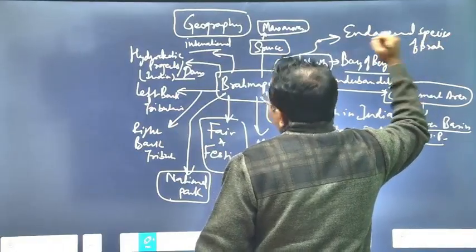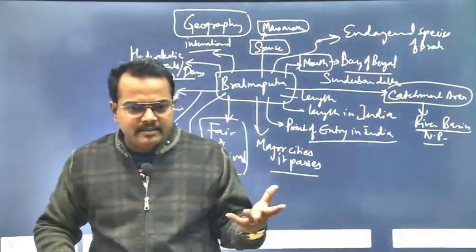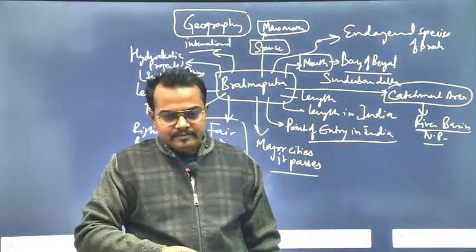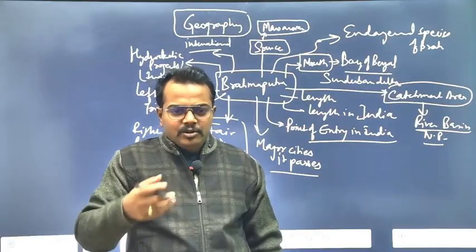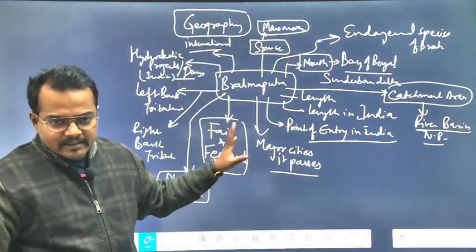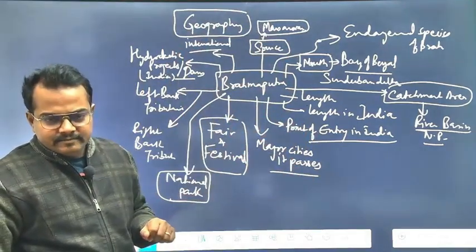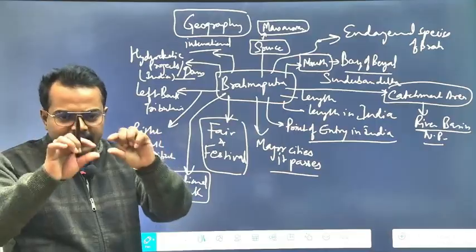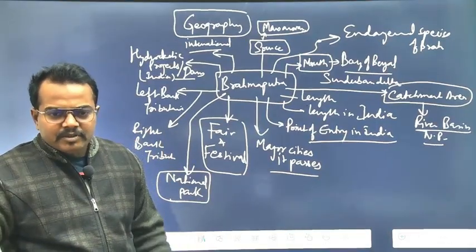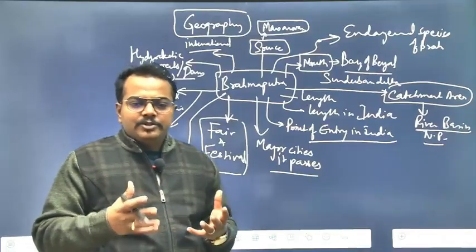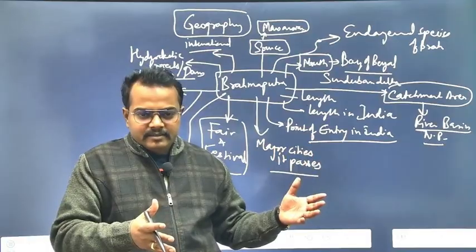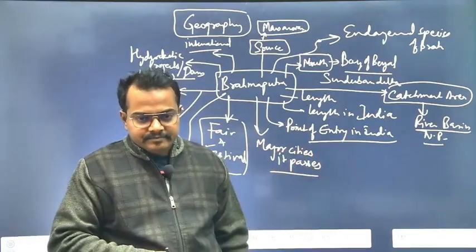So the whole idea is to have a lot of information in just one single space. This is called a mind map. You cannot go and write everything, because if you want to write everything in paragraphs here, it will consume 5 pages because of the English grammar and everything introduced into it. Don't do it, because this is the problem, because of which all the students are failing. You cannot revise all that piece of information. That is not revision material.